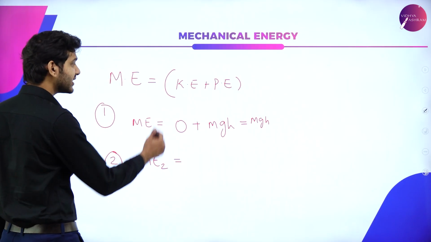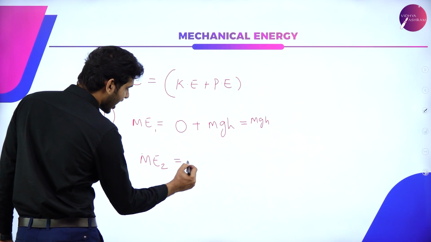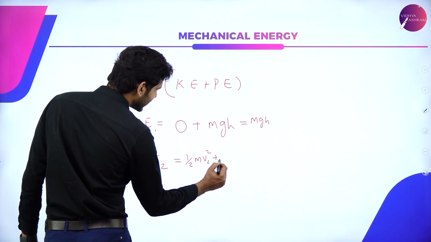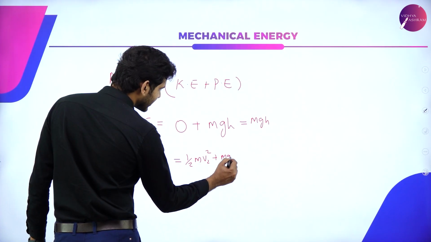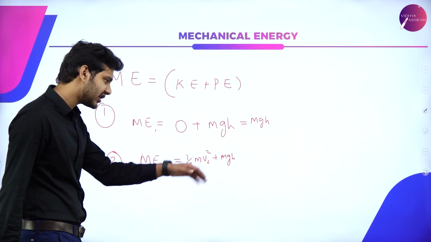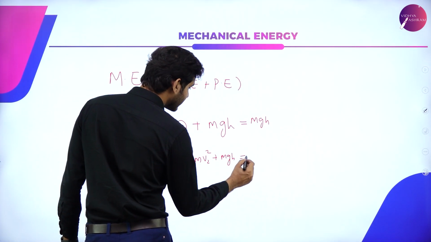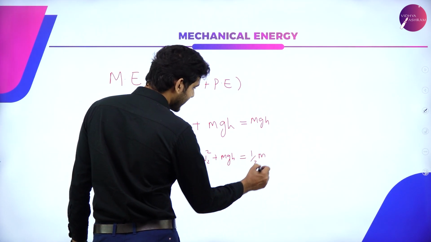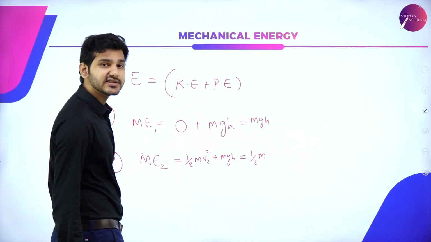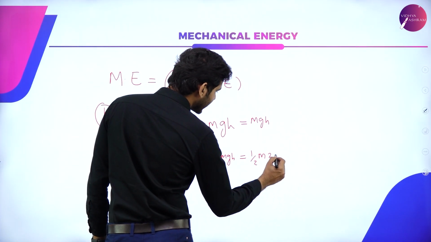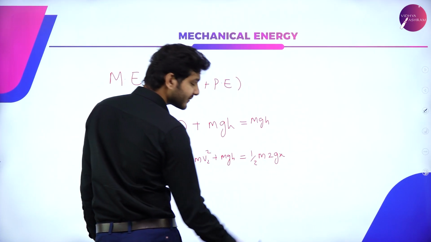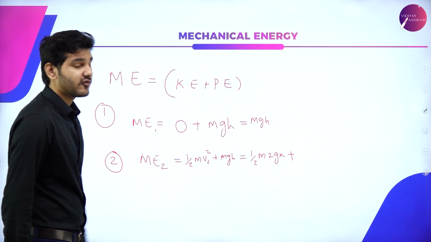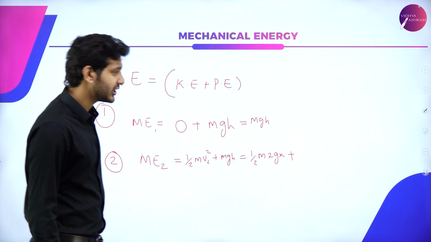So we know KE plus PE is half m V2 square plus potential energy. Half into m into V2 square is equal to half m times 2gx, plus the potential energy of that particular system.